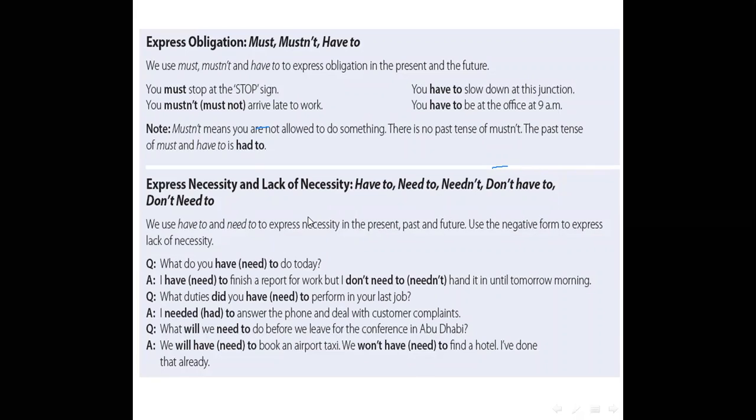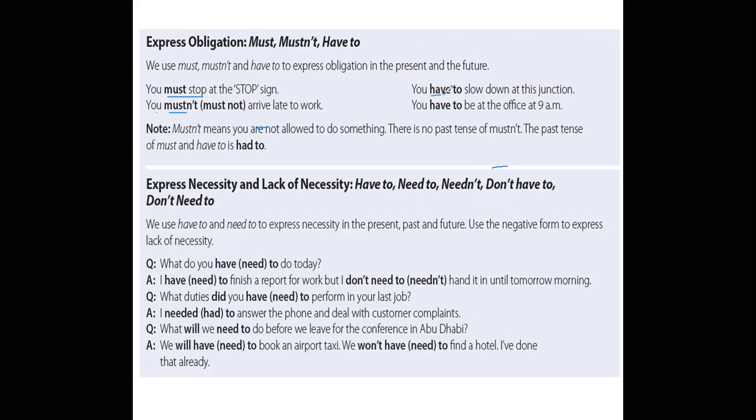Now we will express obligation. We can use must or mustn't or have to. We use must, mustn't, and have to express obligation in the present and the future. For example, you must stop at the stop sign. Must stop. It's obligation. It's a must, okay? Must is followed by the base form. You mustn't or must not arrive late to work.